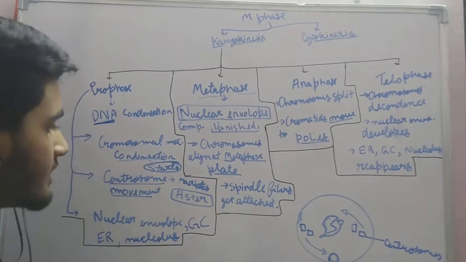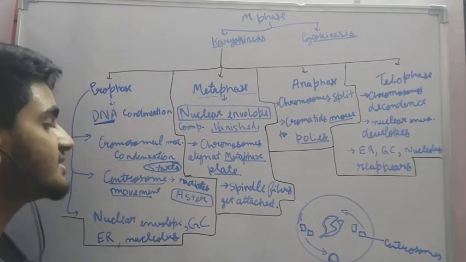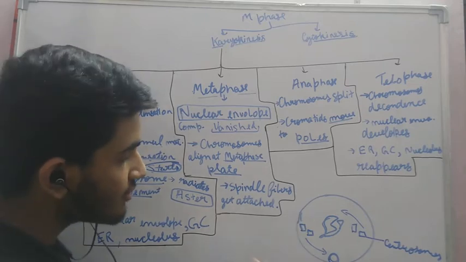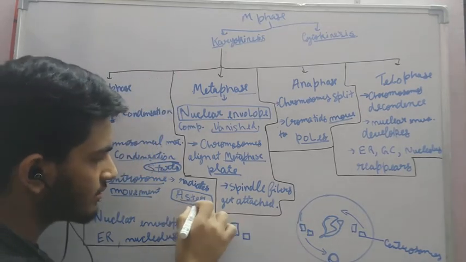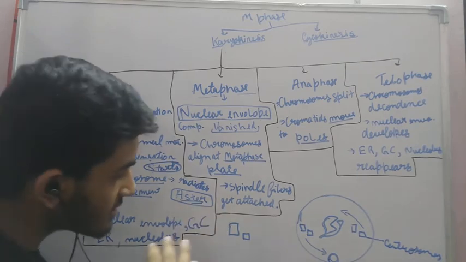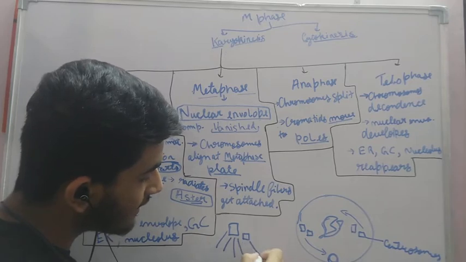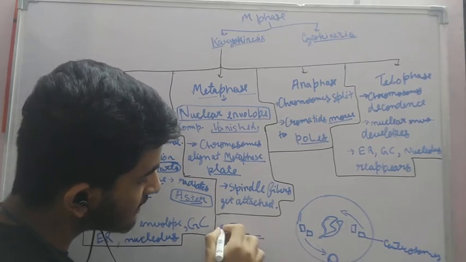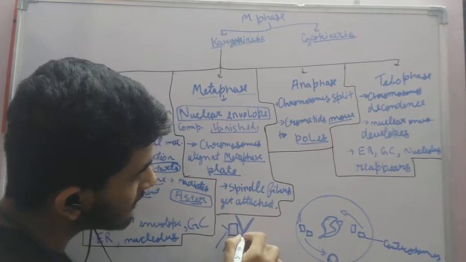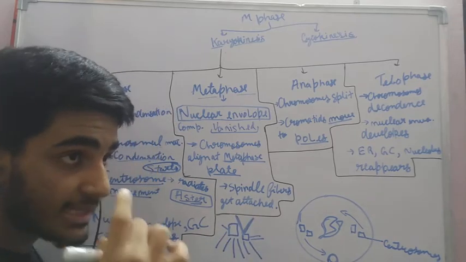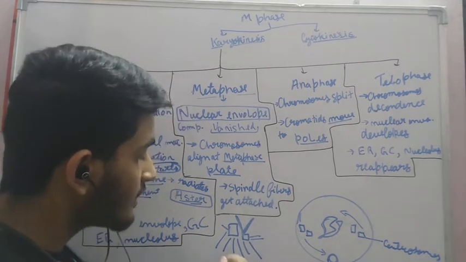One more sign through which we can identify the prophase. These centrosomes radiate asters. Now, what is an aster? Asters are microtubules. Like this, they radiate microtubules, and two of the microtubules are the spindle fibers, which we have studied about in the cell chapter, which connect to the kinetochores and pull them.